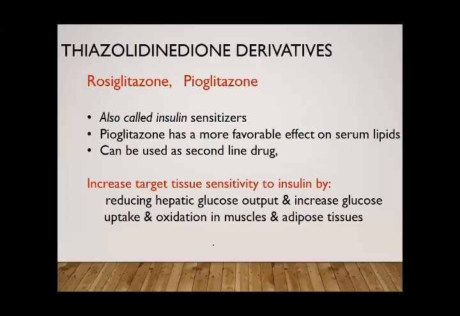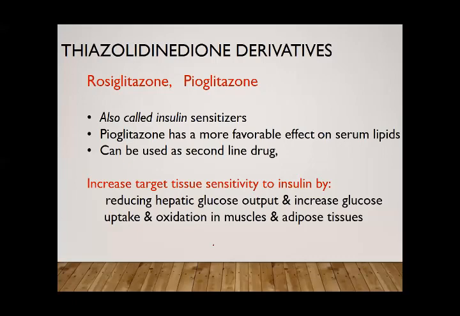They decrease the triglyceride level and increase the HDL, high density lipoprotein, without affecting the cholesterol and other lipids. So it can be beneficial in patients having hyperlipidemia along with diabetes. It can be used as a single drug, or in combination with other drugs.